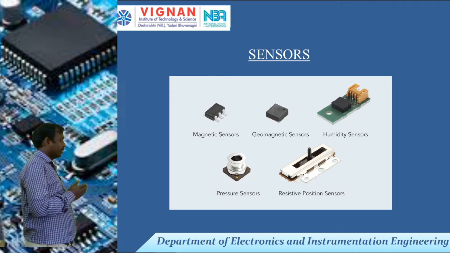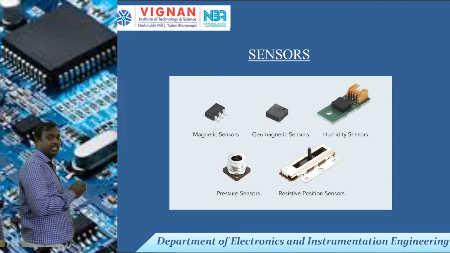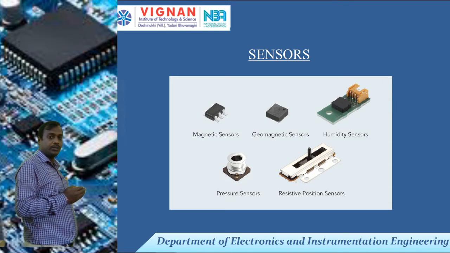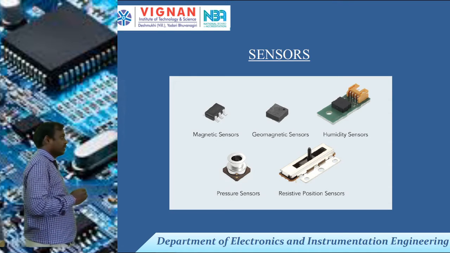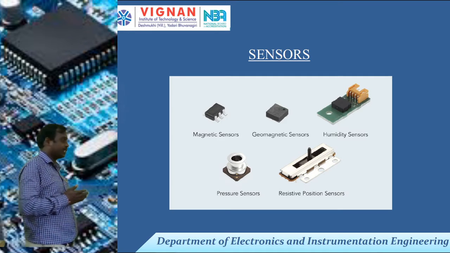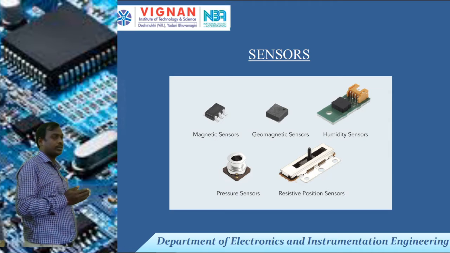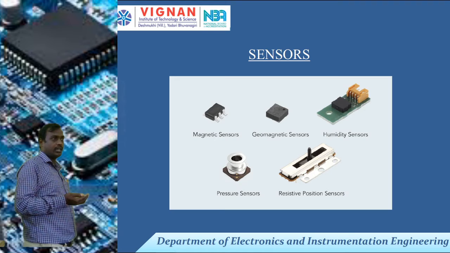Magnetic sensor, geomagnetic sensors, humidity sensors, pressure sensors, and also resistive position sensors. Whenever you are taking the level sensors, it means to measure the level and display that value. If you are taking the temperature sensor, I already explained one temperature sensor, RTD. What does it do? It measures the temperature and gives the output in the form of an electrical signal, maybe current or voltage, that is the calibrated output.